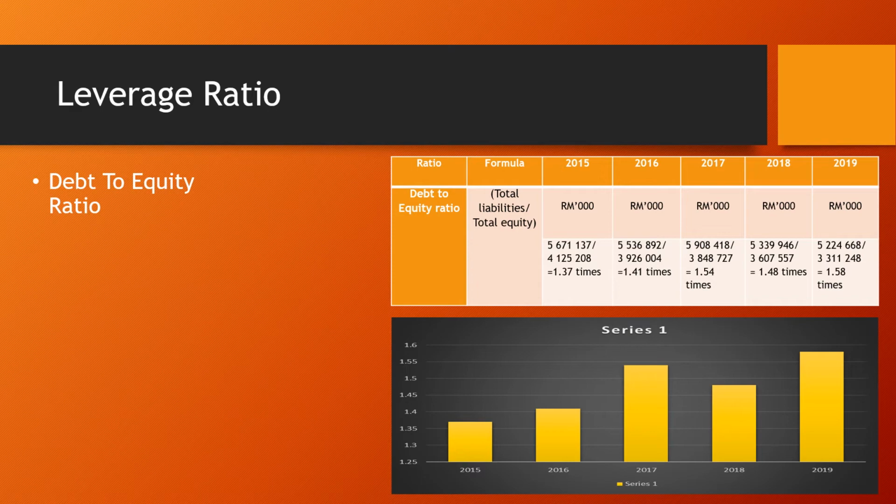That means one ringgit of equity is able to settle the debt of around 1.54 ringgit. Next, in year 2018, the ratio decreased to 1.48 times. The company is able to cover their debt in the short term much better than last year.